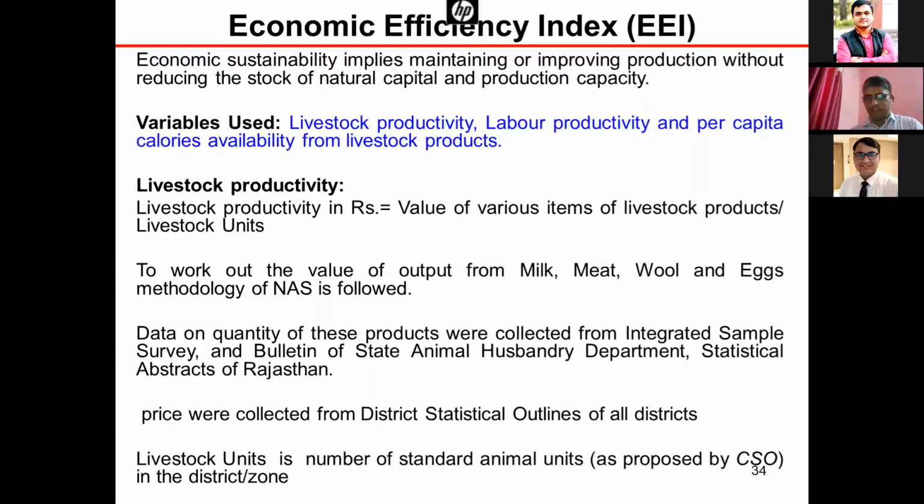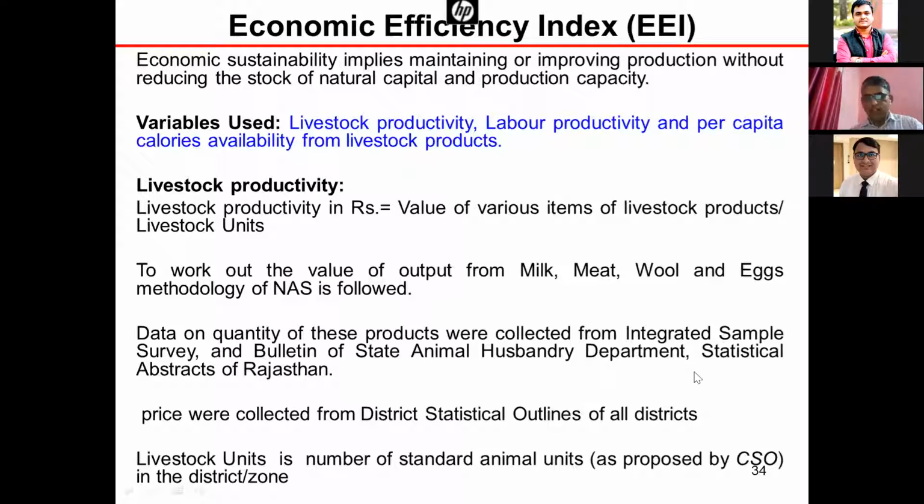We took it at district level also, because using the CSO methodology, we just calculated the value of output from livestock products, because we have the data on milk production, meat production district-wise in the integrated sample survey. Meat production, milk production, egg production, wool production, everything we have. So we multiplied the production by prices and arrived at the value of output from livestock products, and then divided by livestock units. Now we arrived at livestock productivity.